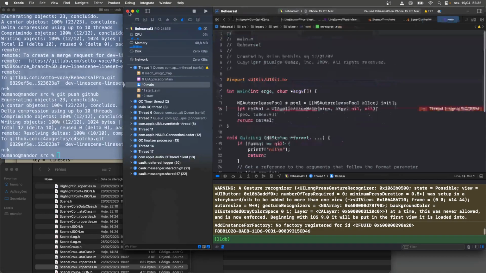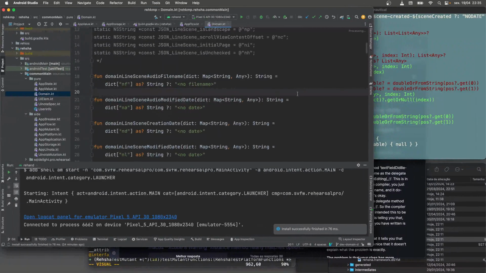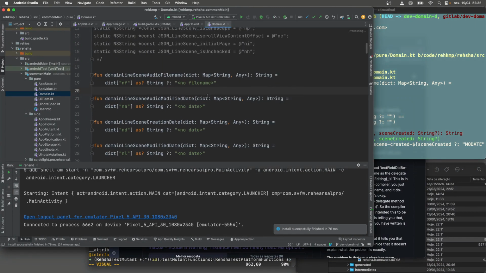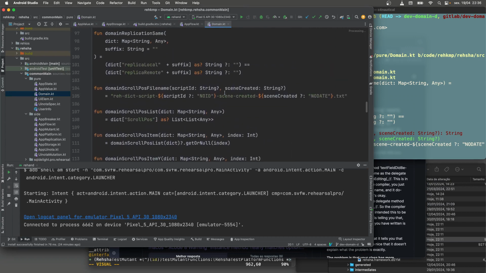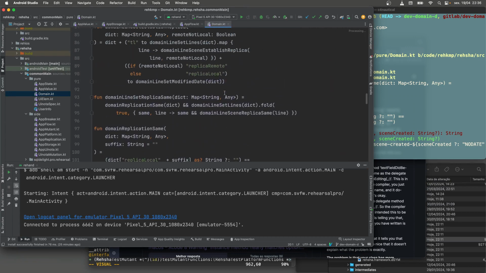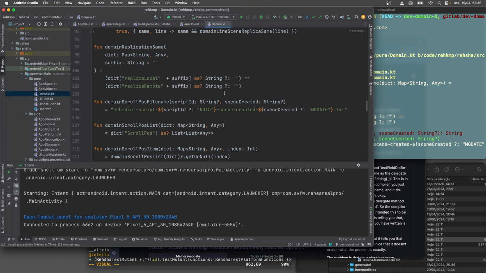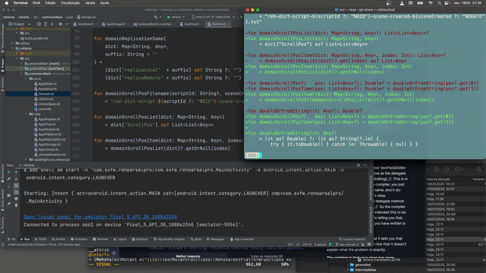We know. All right, let's close out iOS here. Just get out of here. And on this side, what changes did we make? I got rid of unnecessary types because there's inference here, which I like. What are we looking at? Domain replication, same. We're looking at scroll pauses. There was one significant thing in here which drove me a little crazy. I don't know that I want to repeat my rant. I went off pretty hard on Android Studio about this. But yeah, I got rid of the type specifications and let it use type inference, which I like.